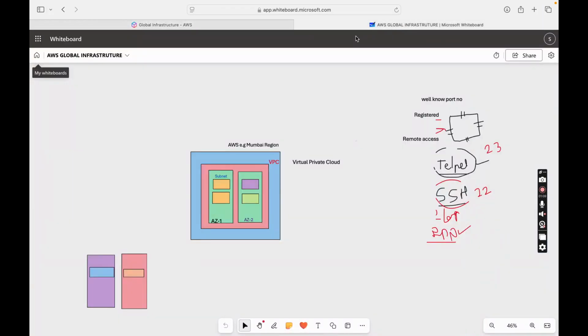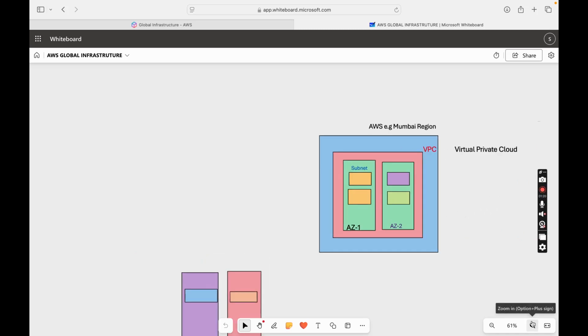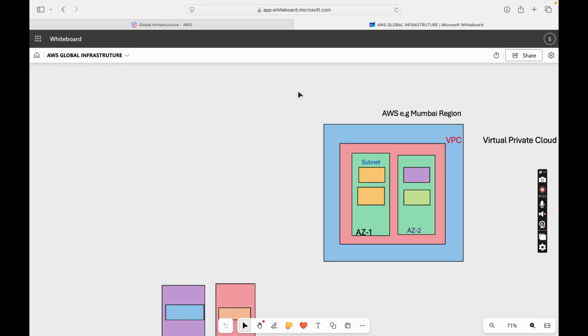So now let's understand AWS global infrastructure. We have already talked about regions, so I want all of you to understand how it will be demonstrated. If you could see, we have a region. Let's take an example of the Mumbai region. This is your region, and inside the region you have availability zones. Availability zones are nothing but, inside them we have data centers. So inside an availability zone we have data centers.